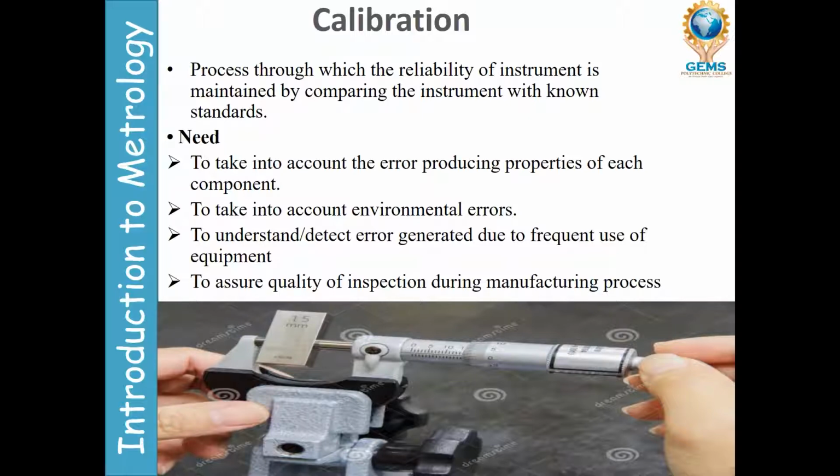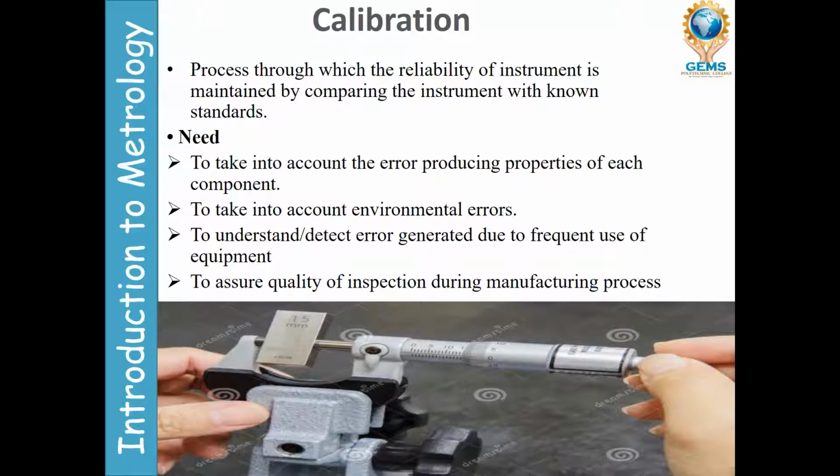If you don't have calibration done for 1 year, maybe 6 months, maybe 2 years, then because we are using the instruments frequently, that will give errors. So every instrument has a calibration period, and after that period you have to calibrate the instruments.